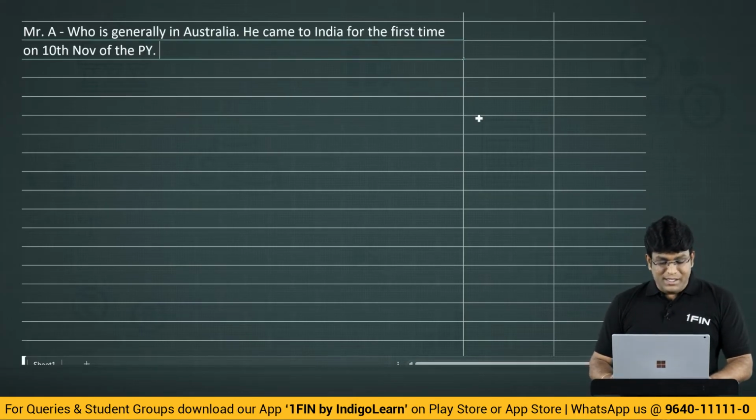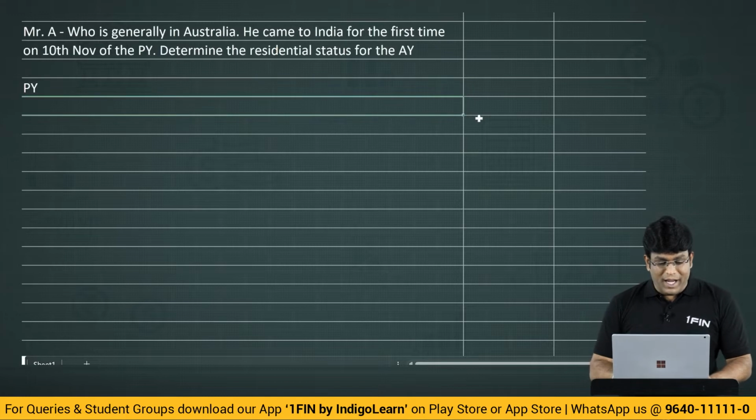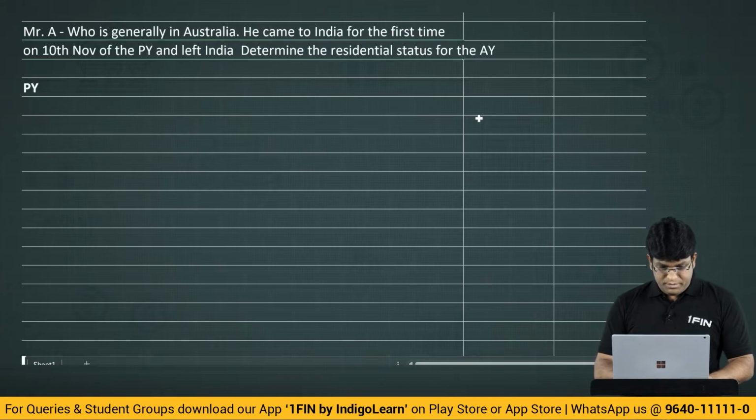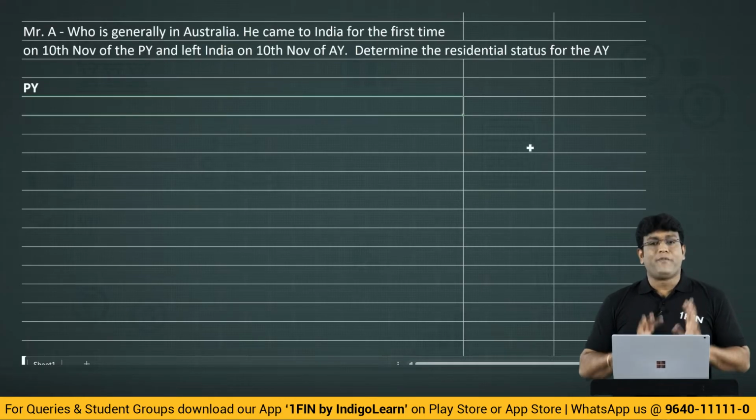And the question they will ask: determine the residential status for the assessment year. Come on, friends, how do we determine? Previous year, how many days is he in India? Let's look at that. Previous year, he came on which date? 10th November. And let us say he came on 10th November and left India on 10th November of the assessment year. When did he leave? He left on 10th November of the assessment year.